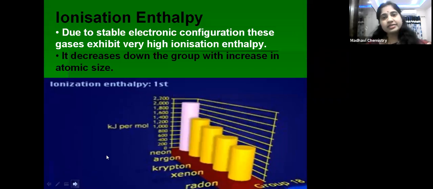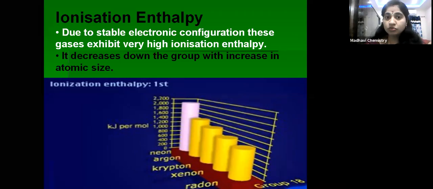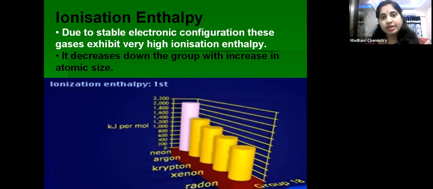Next coming to ionization enthalpy. Children, just now we have discussed ns2 np6 configuration; except helium, all are having ns2 np6 configuration, that is the stable configuration. So what is ionization enthalpy? The amount of energy required to remove an electron from an isolated gaseous neutral atom. So it means that already they are having the stable electronic configuration. If you want to remove an electron from their outer shell, a huge amount of energy is required.